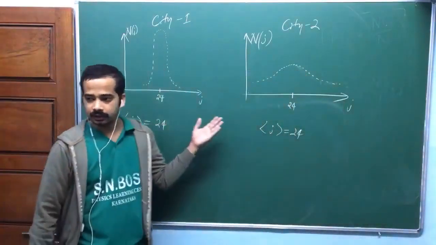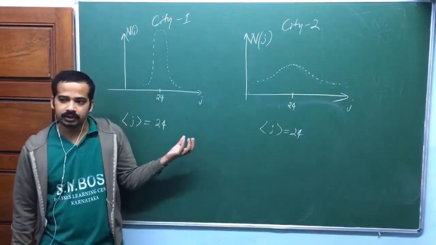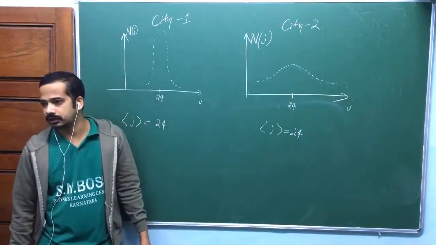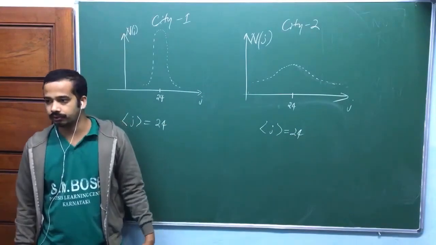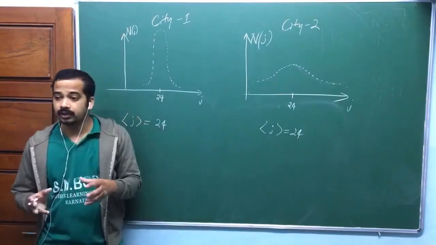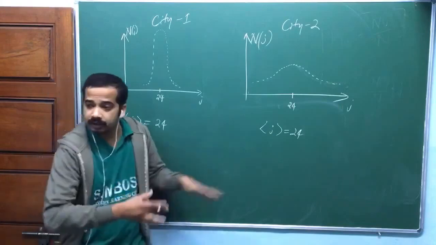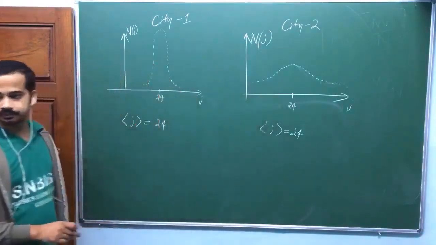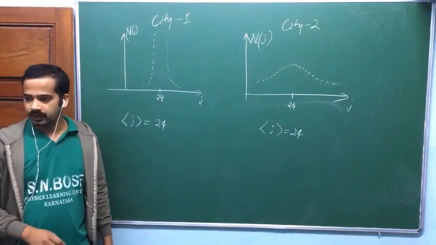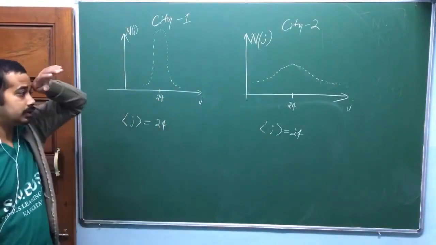Something is different here. By just looking at the average, you can't say anything about the spread in the distribution. Now I need a quantity which measures spread in the distribution, which is more here and less here. Is that okay? Then look at here, observe this one.